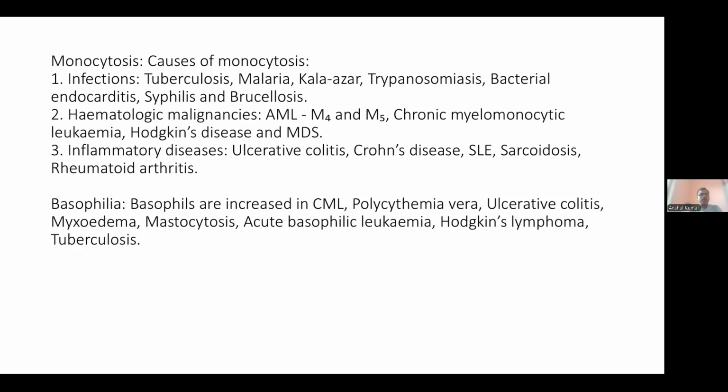Here there is an increase in chronic infections, some parasitic diseases and chronic inflammatory disorders. Absolute monocytosis is defined as monocytes greater than 1 into 10 to the power 9 per liter in adults, and greater than 1.2 into 10 to the power 9 per liter in children.